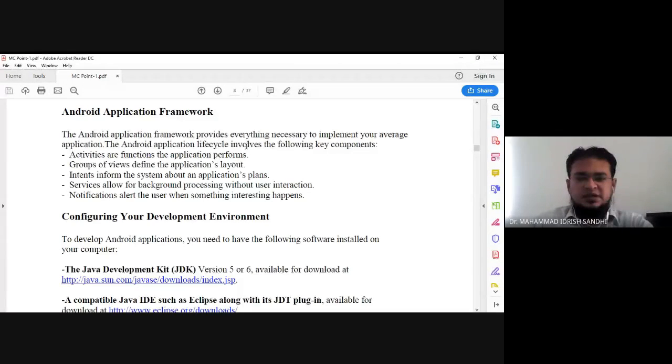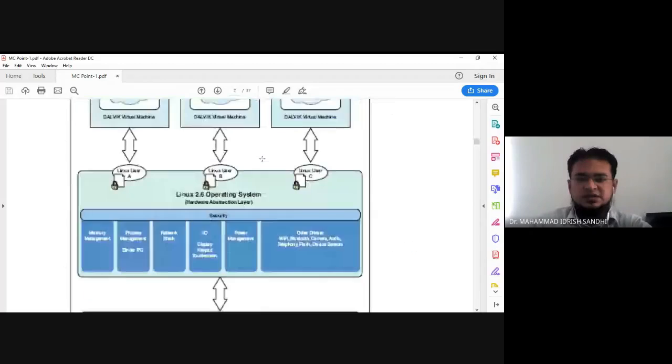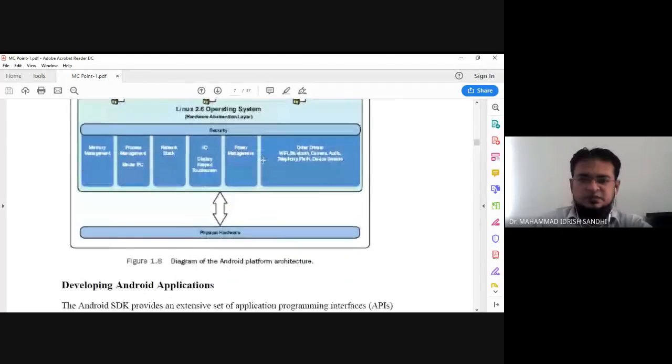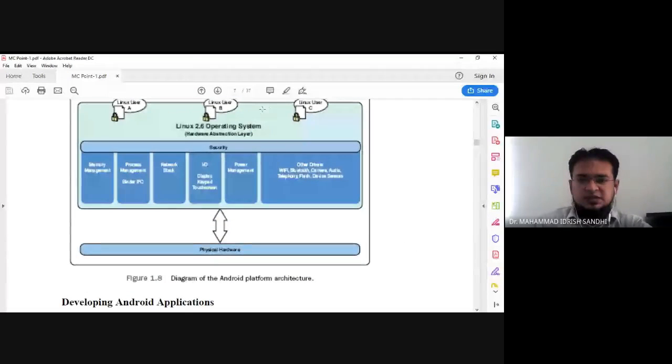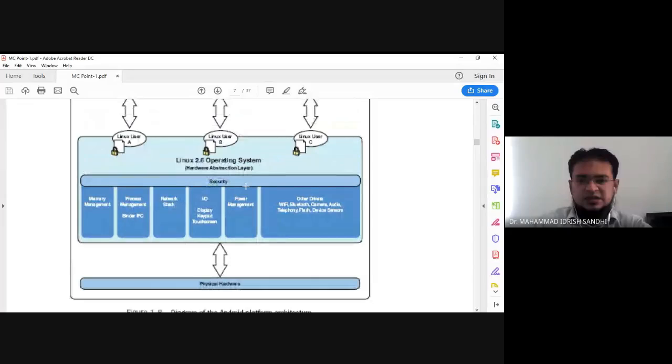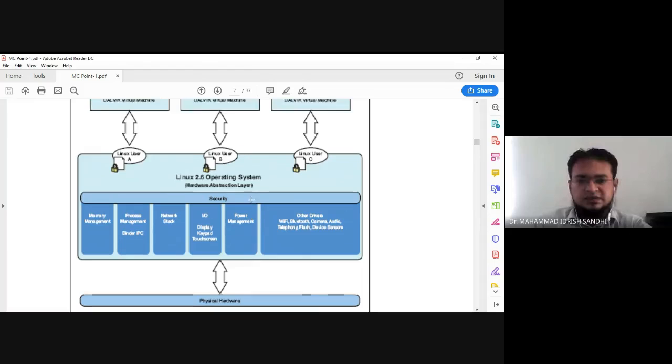If I rewind the figure so that you can understand more, you can see the Linux 2.6 kernel is at the base of Android. That's why Android itself is open source, and even the Java programming language we use for programming is also open source. So the Android operating system is purely open source.